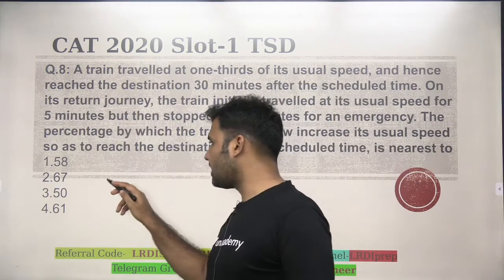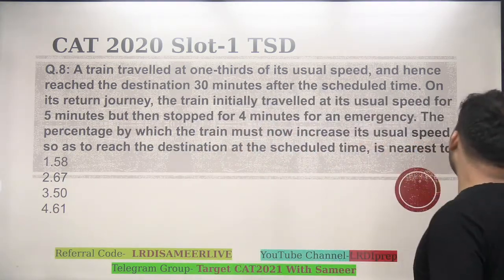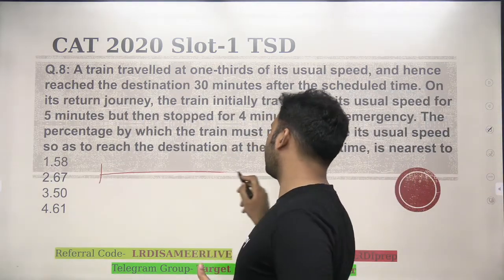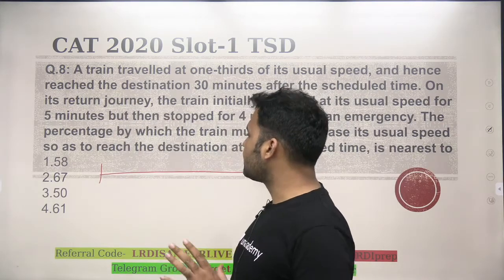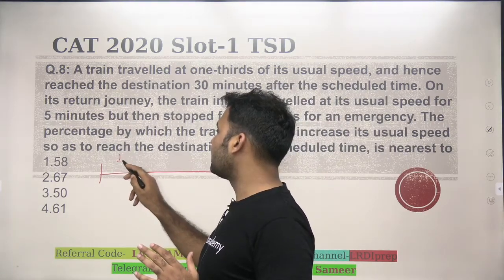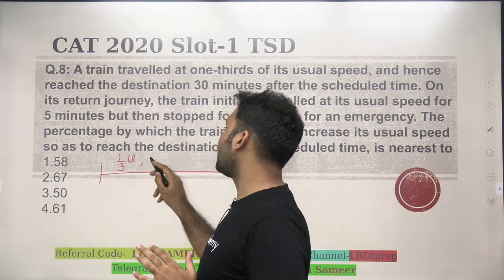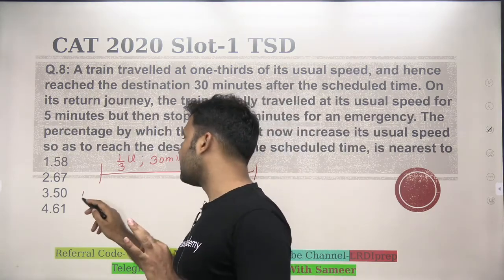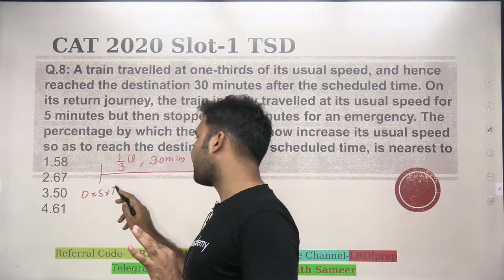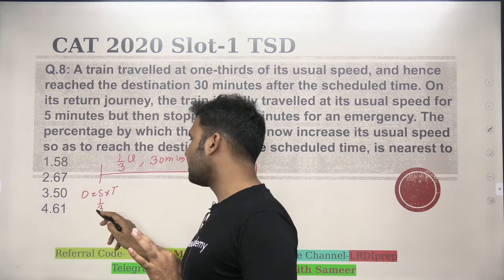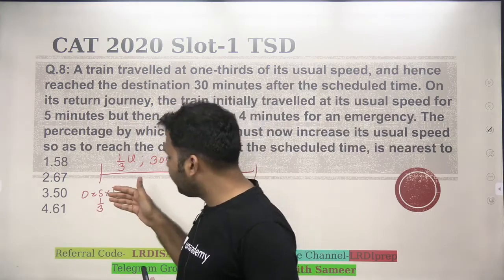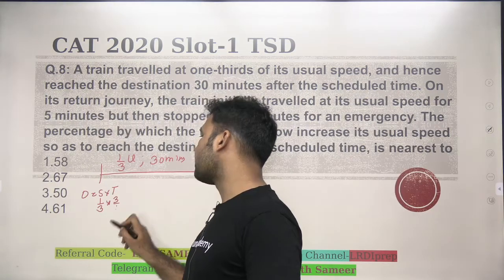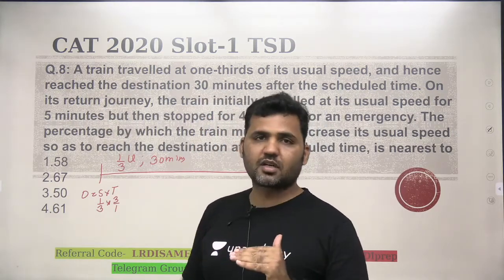It's a very basic thing in the time, speed and distance chapter that everyone should know, that if you reduce the speed, the time taken will be more, obviously, right? So the question says, if a particular train started traveling at 1/3 of its normal speed, the train is getting late by 30 minutes. Now, a basic common understanding that you should know is distance is speed into time. If I am reducing my speed to 1/3, my time will get increased to 3/1, right? You reduce the speed, time has to be more.